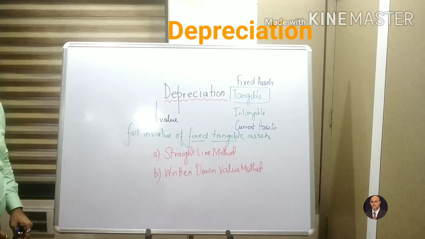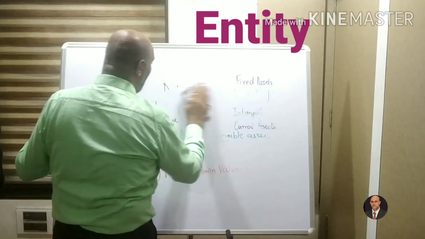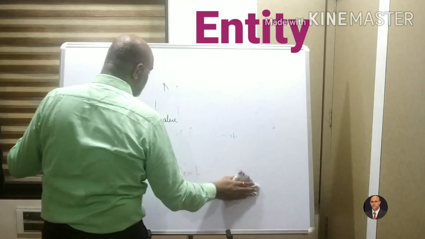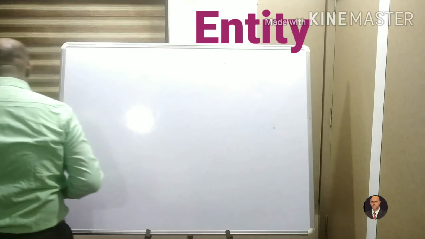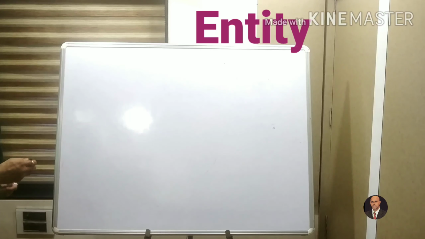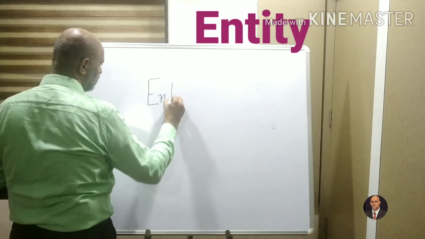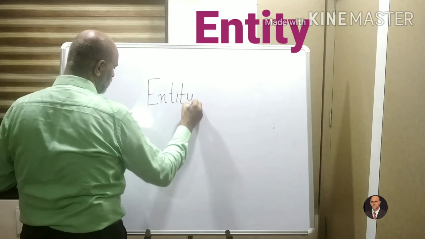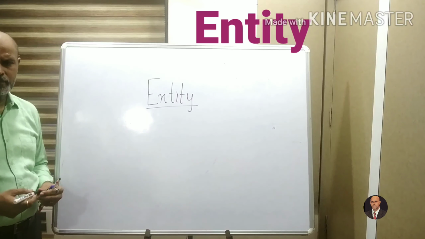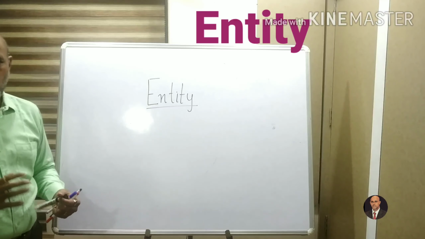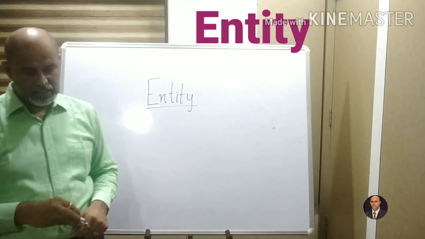Now from depreciation I go to the next term, which is known as entity. The basic word entity comes from another word, which is identity.